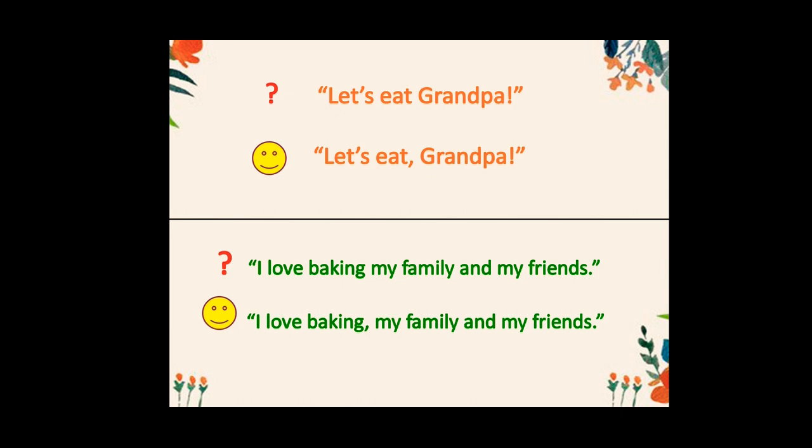Look at the next one. So here the sentence is, I love baking my family and my friends. Now who does that? But the correct sense is, I love baking, comma, my family and my friends. Did you see, just by adding a comma after baking, we get the clear and correct sense. So I love three things: baking, my family and my friends. So you just saw the magic of these punctuation marks, these symbols.